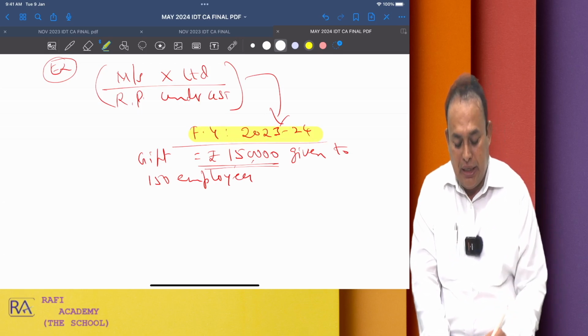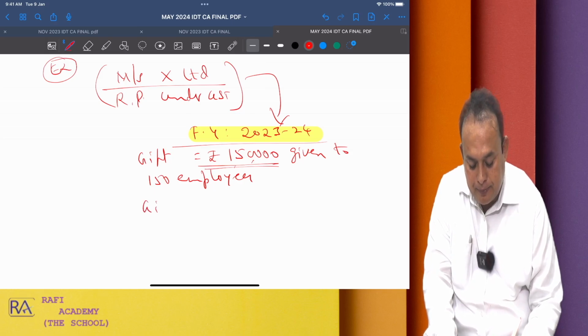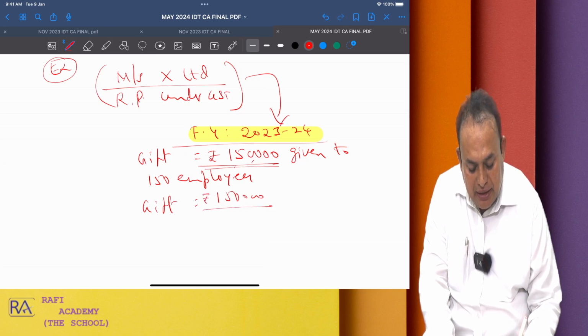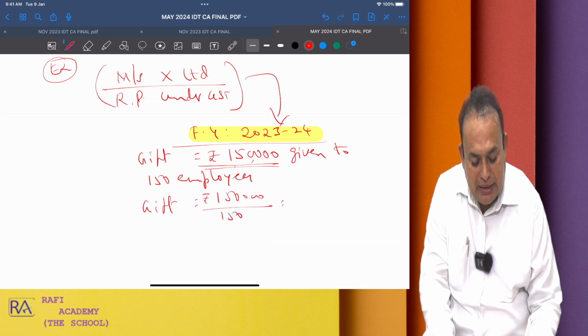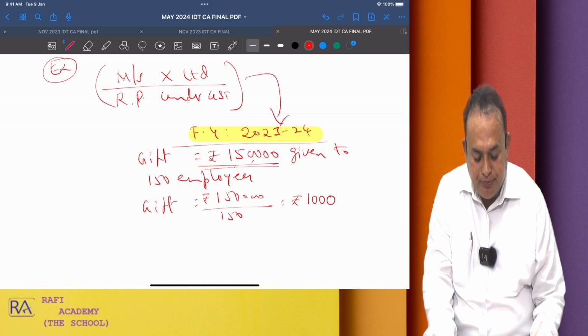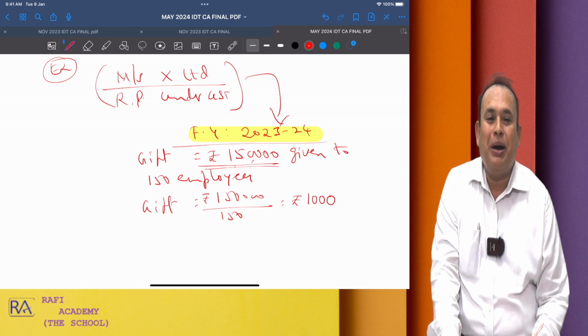Now, to one employee, how much gift? 1,50,000 rupees of gift given to 150 employees. Therefore, it comes to 1,000 rupees gift per employee.